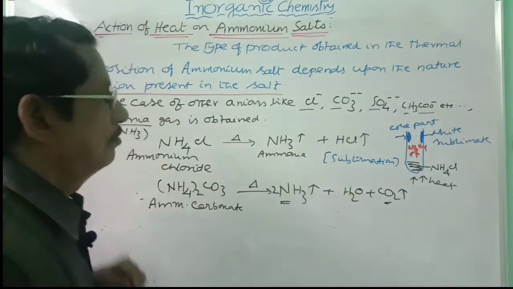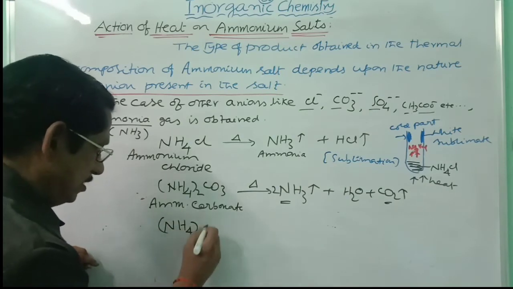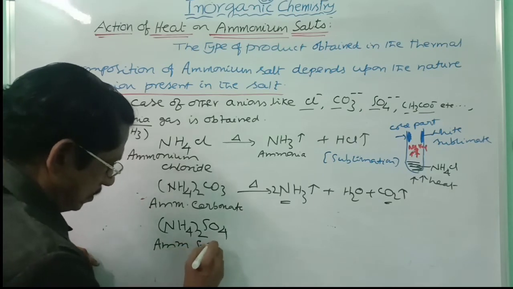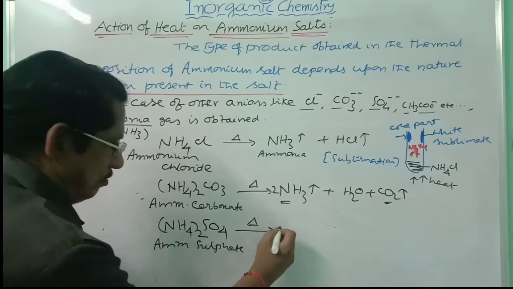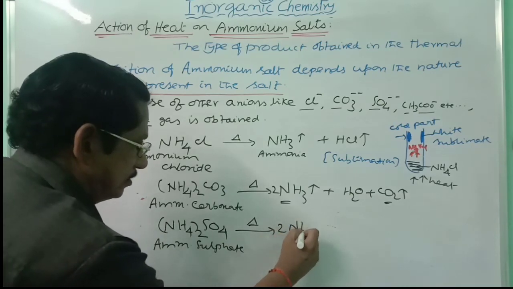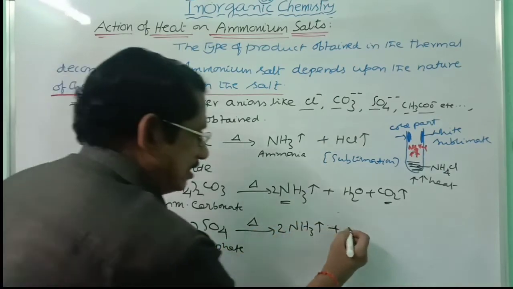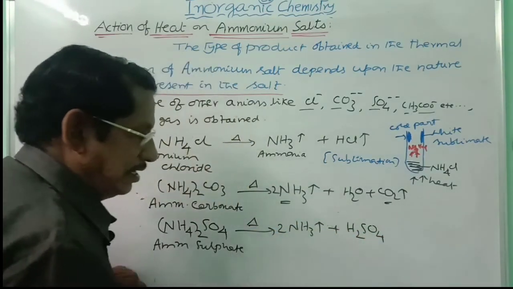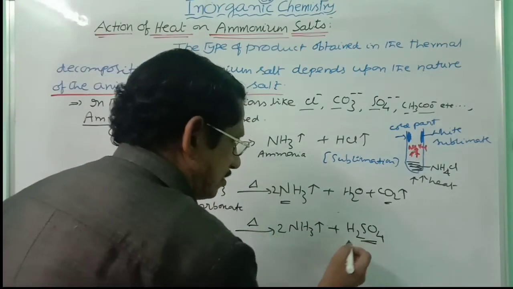Similarly, you can take ammonium sulfate, (NH4)2SO4. On heating, once again ammonia gas is obtained, 2 NH3, along with which sulfuric acid is separated. That does not evaporate very easily, so sulfuric acid is the other product.